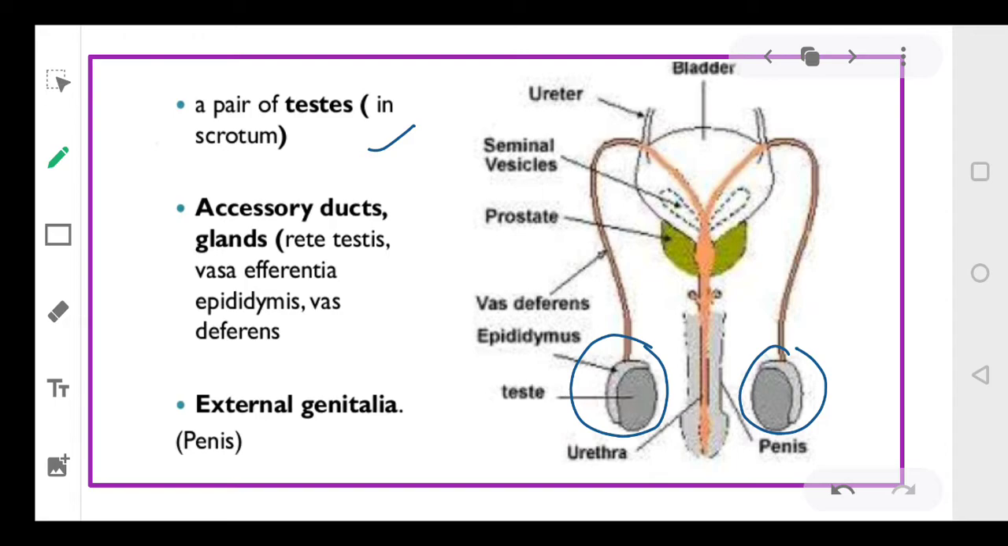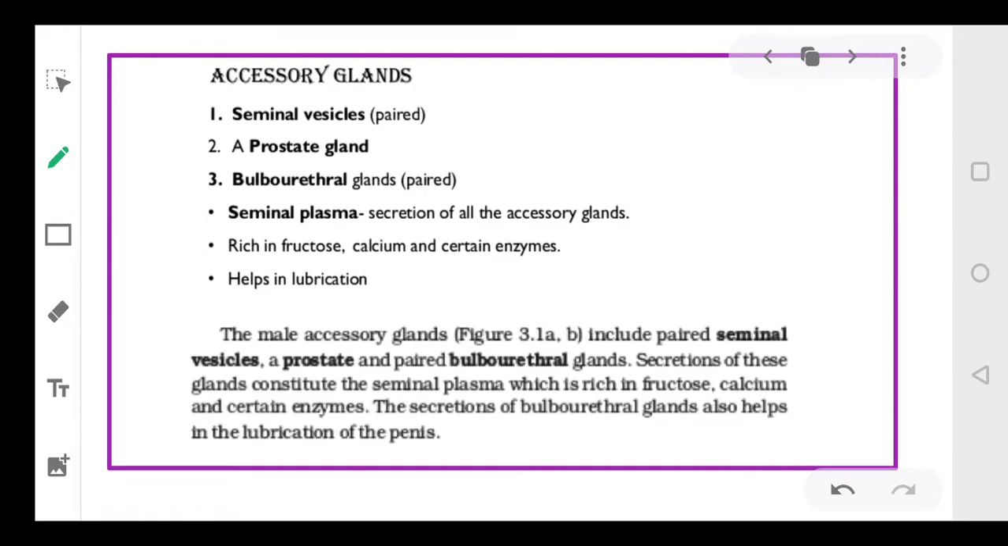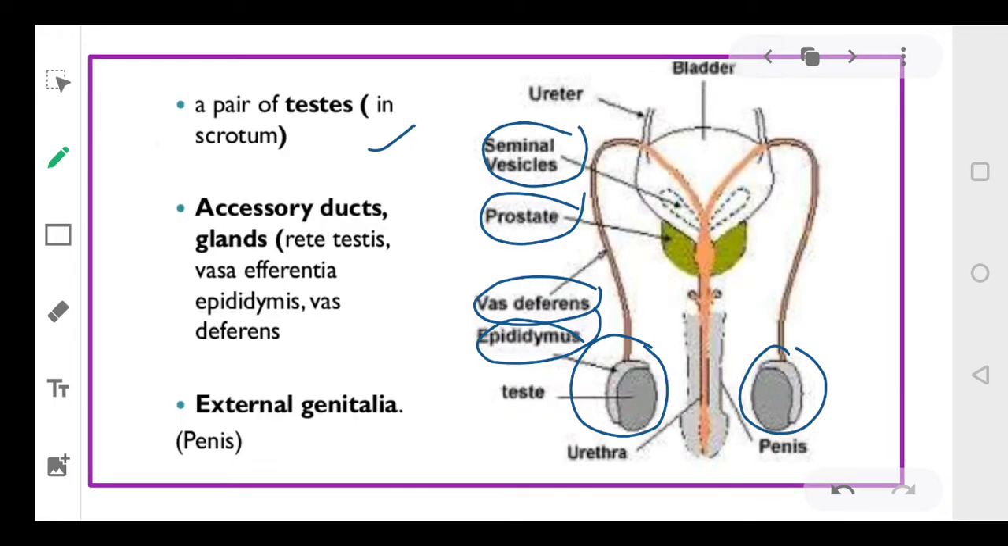Then the accessory ducts include the rete testis, vasa efferentia, vas deferens, and epididymis. The accessory glands include the seminal vesicles, prostate gland, and bulbourethral glands. And the external genitalia is the penis, which is visible in case of human males.